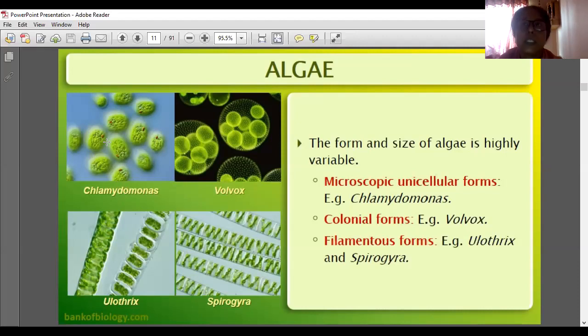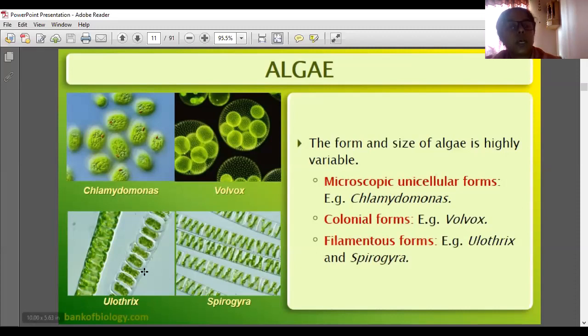This is Chlamydomonas, microscopic and unicellular. Already we learned it is the smallest alga. These are Volvox, a colonial form, living as a colony. How many are there in one colony? Like that, a colonial form. The next one is Oedogonium, a filamentous form. Both Oedogonium and Spirogyra are filamentous. So the form and size of algae is highly variable.